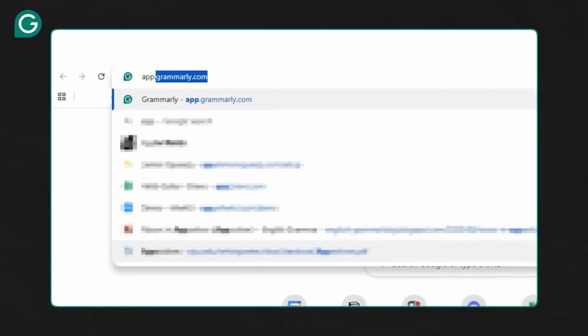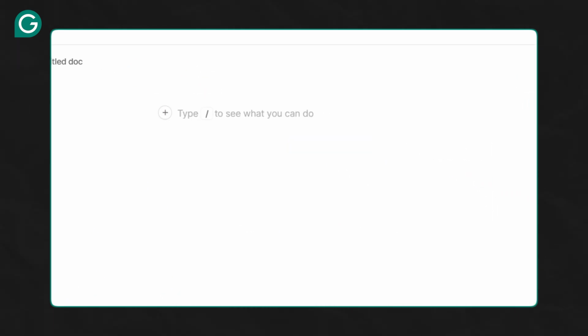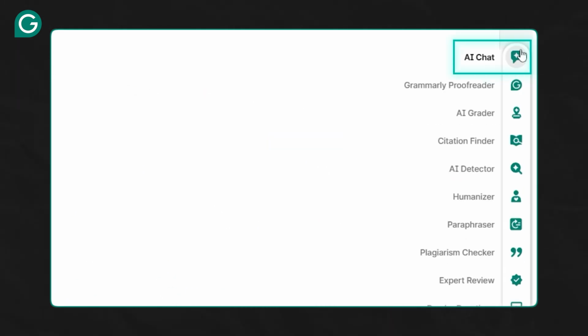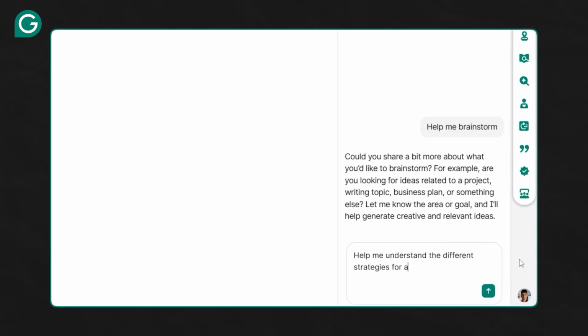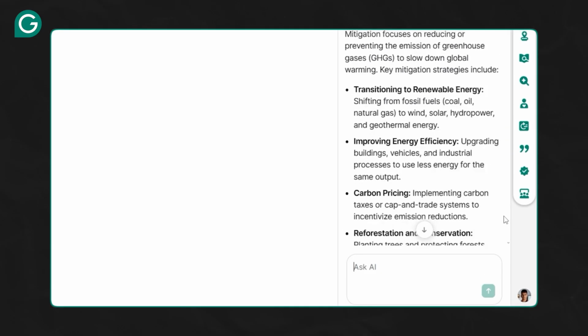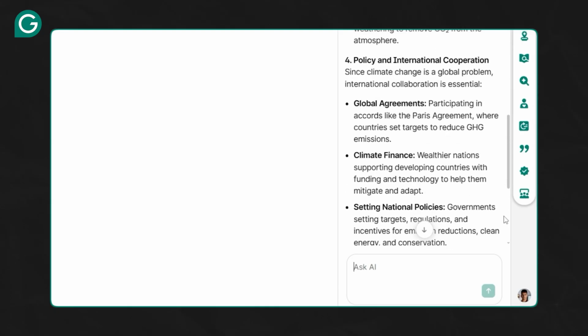Now, the first step of the writing process is brainstorming. So let's start by heading to app.grammarly.com and clicking on New Doc. Next, let's toggle one of their features called AI Chat. Let's go ahead and click on Start Brainstorming and ask it to help us understand the different kinds of strategies for addressing climate change. Very quickly, it gives us a list of specific, widely recognized approaches.